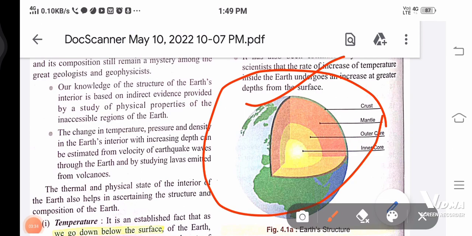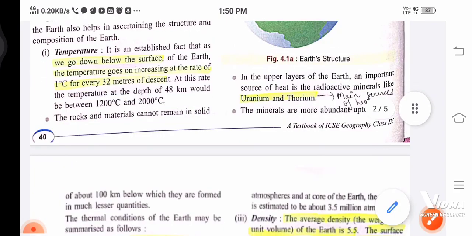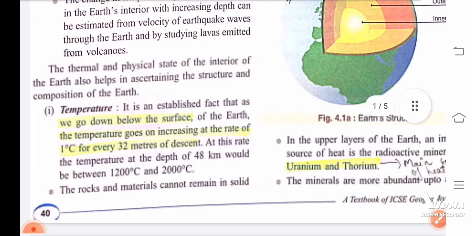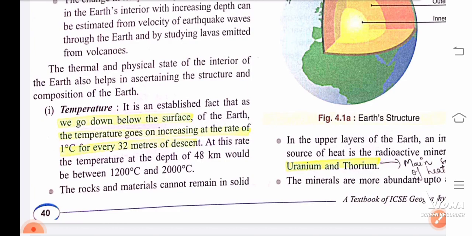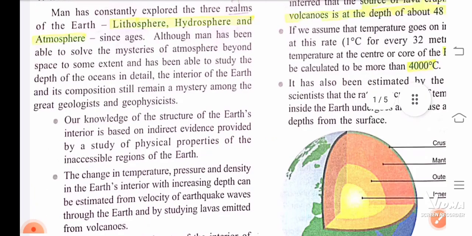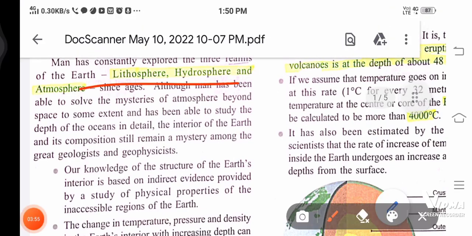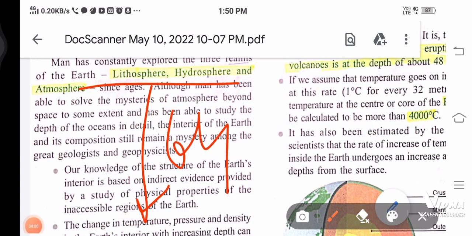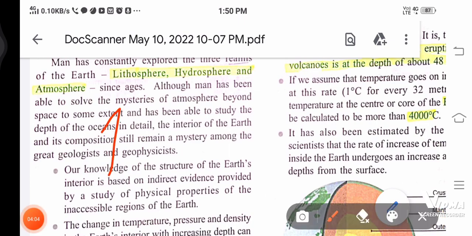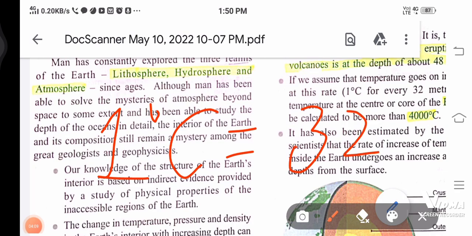First, whenever we are going to the interior, here it's given that 1 degree Celsius temperature goes on increasing for every 32 meters. If we go 64 meters, 2 degrees Celsius is increasing. So our scale is that 1 degree Celsius increases per 32 meters of depth.